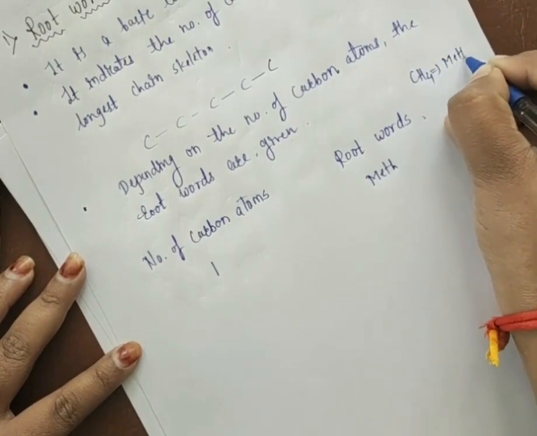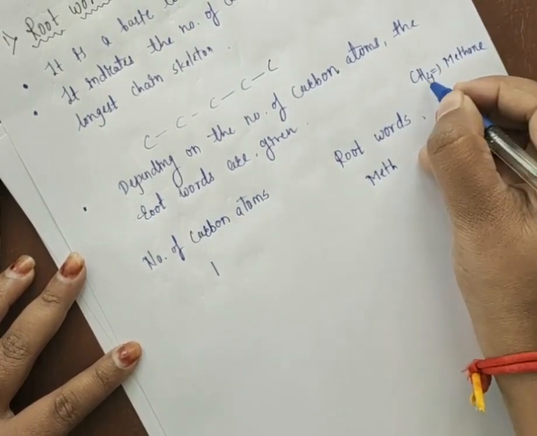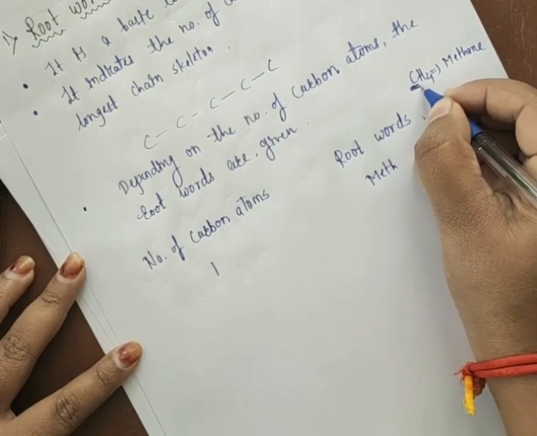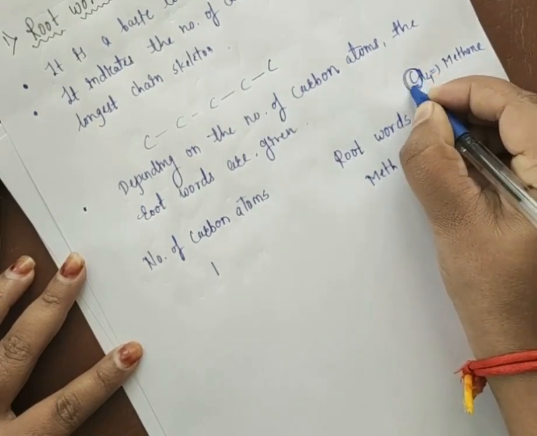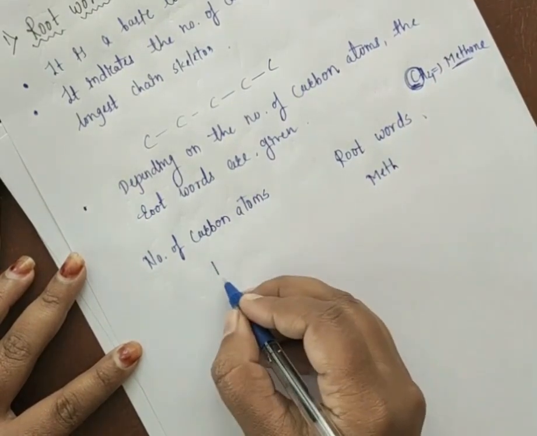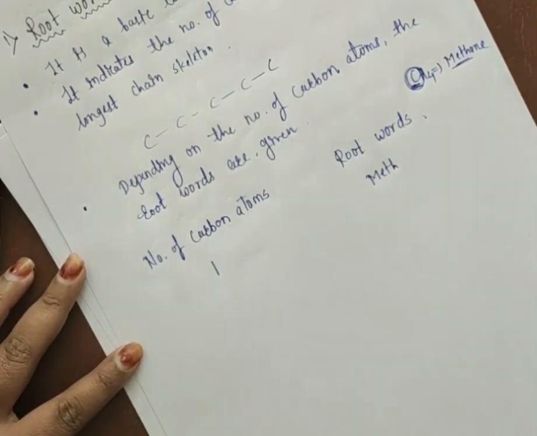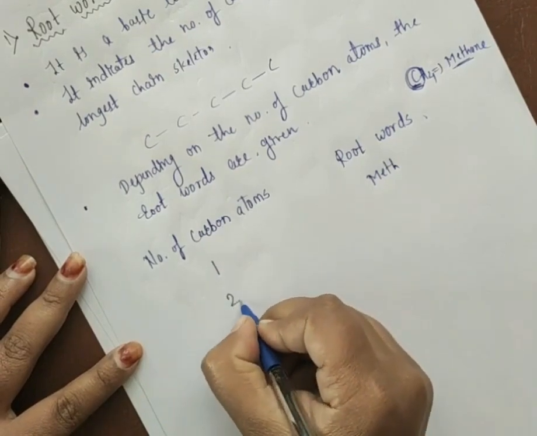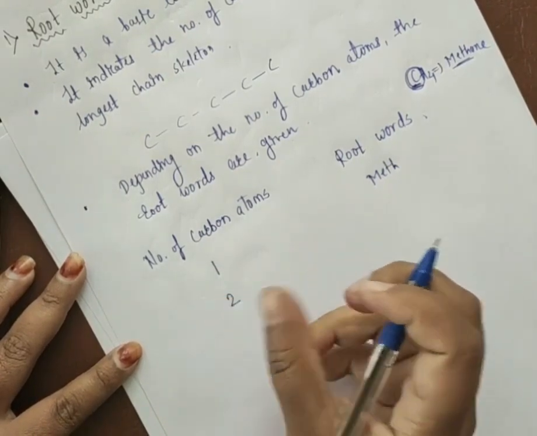The name of the organic compound is methane here. Why? We have only one carbon atom. For referring to one carbon atom, we have to write here meth. So what is the root word for the one carbon atom? Meth as a root word. Second, if there is a presence of two carbon atoms,